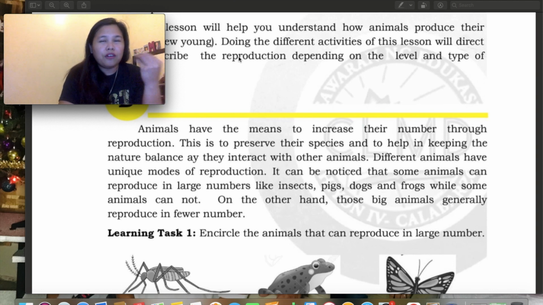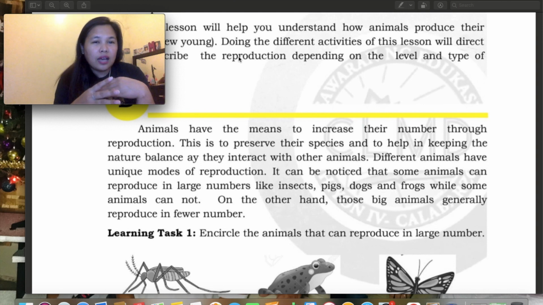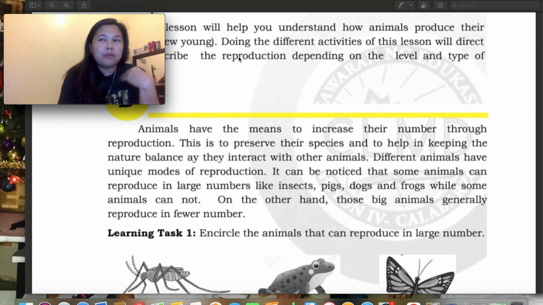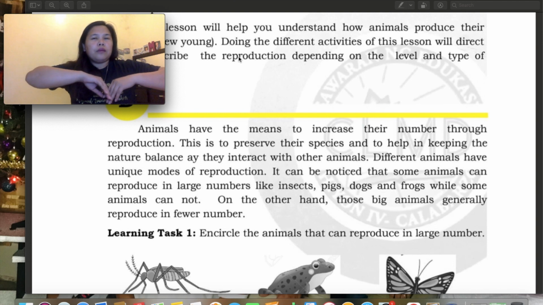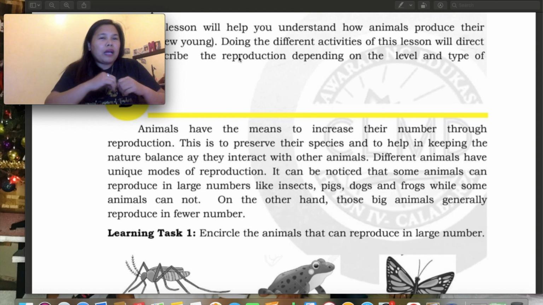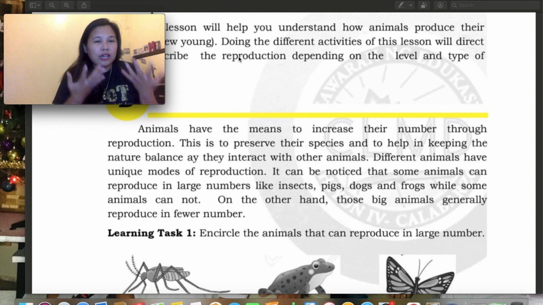Pero most sa mga tao, kung hindi ka man mamatay sa accident, mamatay ka sa sakit, at saka yung biglaan. Yung mga ganun, same din sa animals. Yung ibang animals, parang pinanganak lang siya para maging pagkain ng isang animal, para ma-maintain ang ecological balance sa ating nature.